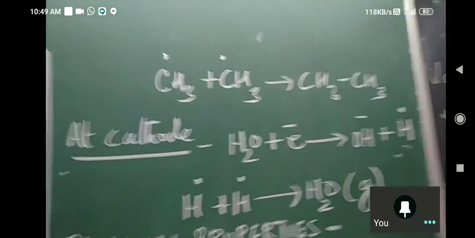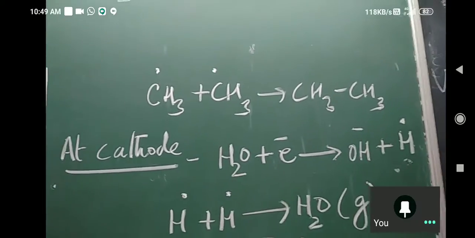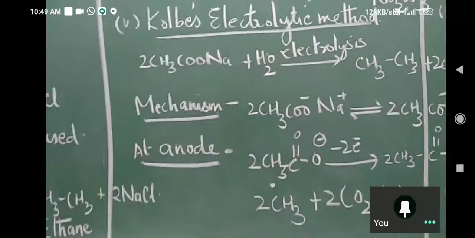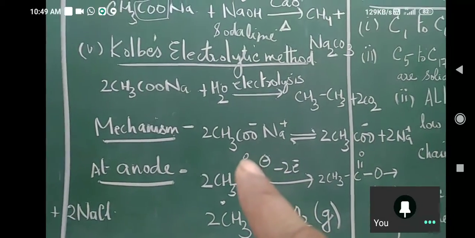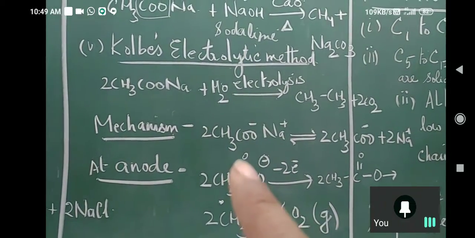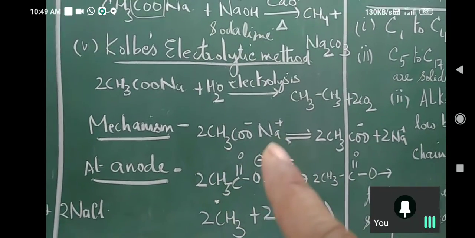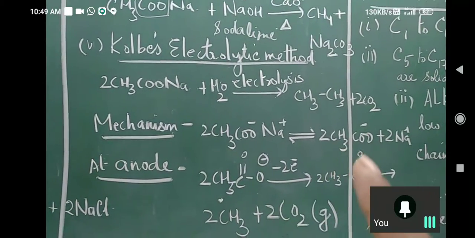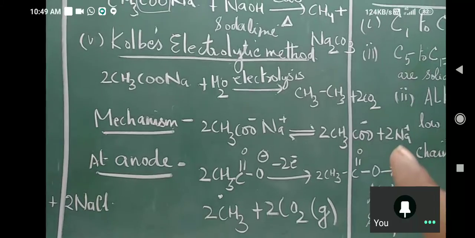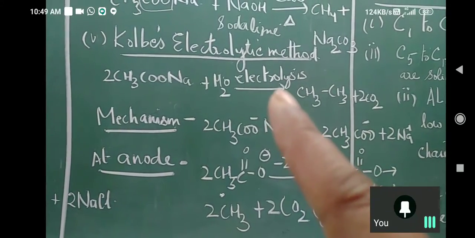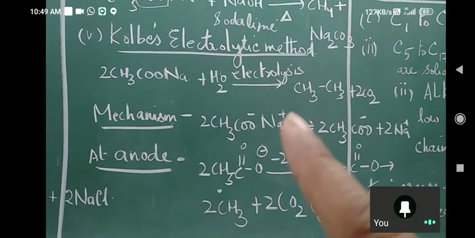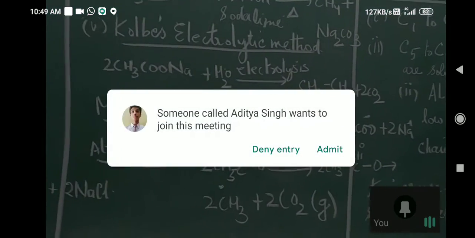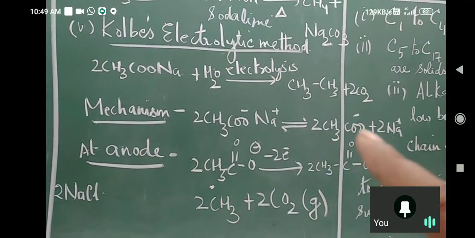Now what is the... Okay, look here. Which compound is this? Sodium acetate. Dissolve it in water. This will break up into 2 acetate ions and 2 sodium ions. Here I have written electrolysis. That means we will have one anode and one cathode. And this will be in solution. This will remain in solution.